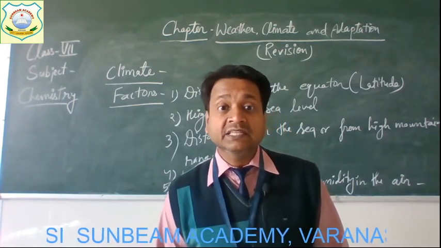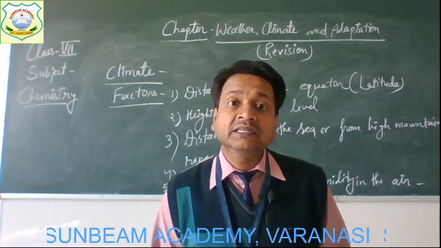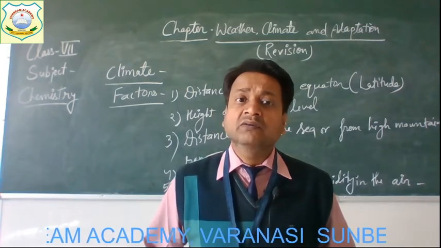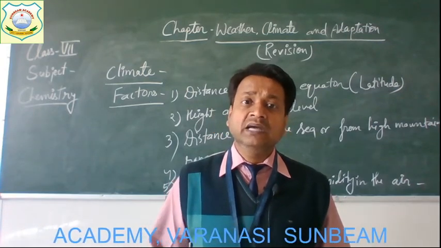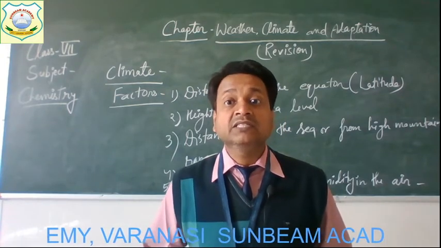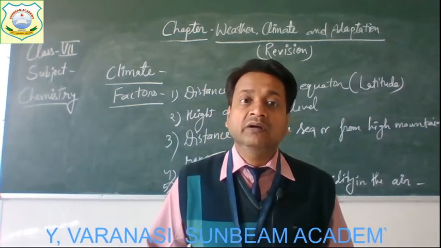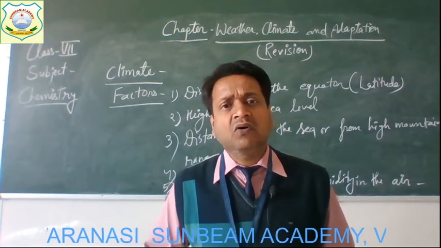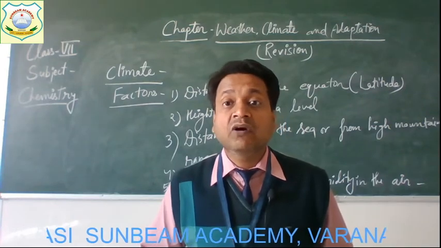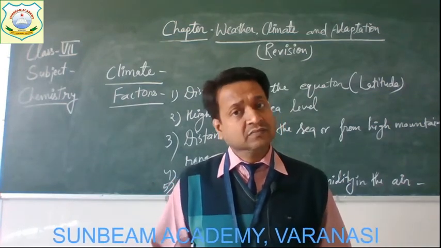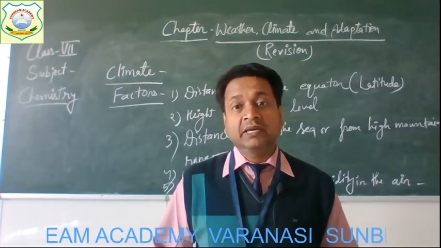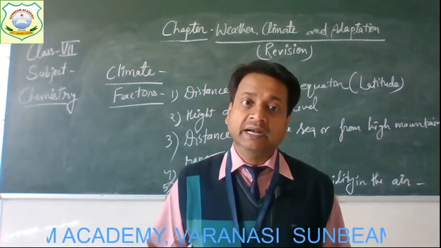And the next example, in the desert region in Rajasthan, for example in Bikaner, it is hot for most part of the year and it does become cold in winter, which does not last for long, and there is very little rainfall. This hot and dry climate is typical for desert areas. So these are some examples of the climate of different parts of our country.